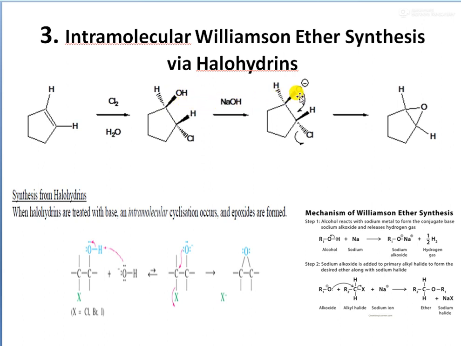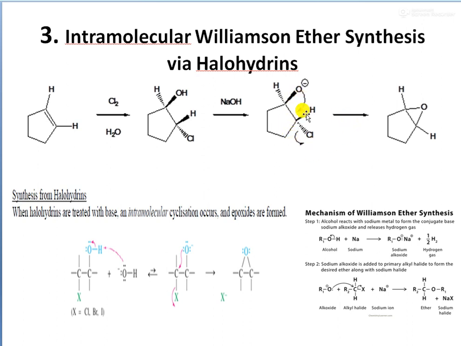In the third structure you can see an O minus. This O minus will attack intramolecularly the adjacent carbon atom where the chlorine atom is attached. Since chlorine is a very good leaving group, the oxygen atom attacks this carbon atom and the chlorine leaves.